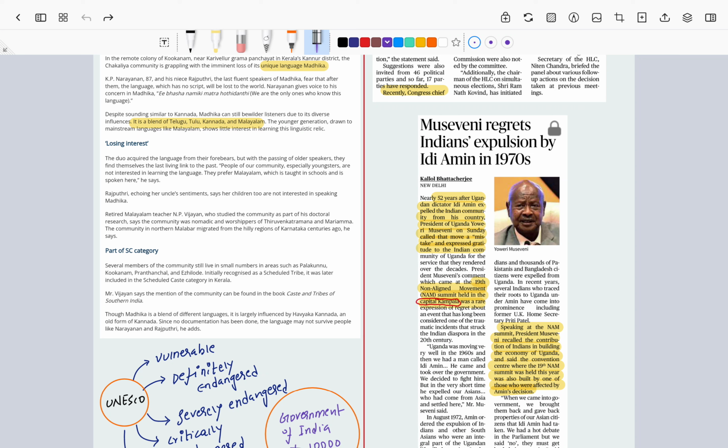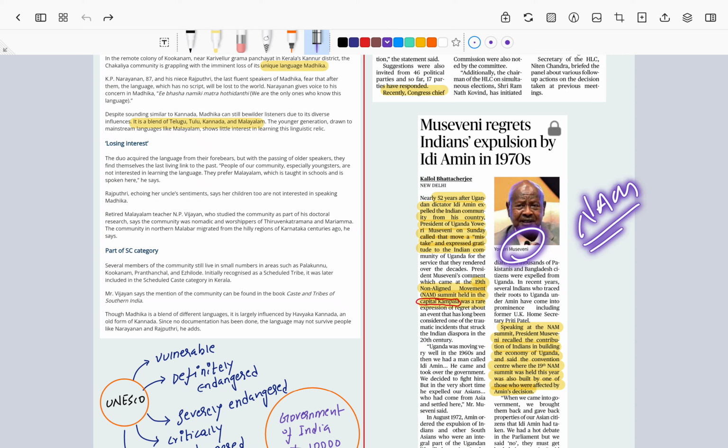the president of Uganda, whose name is Museveni, actually said on the sidelines of the NAM summit, which is taking place now in Uganda, right? He said on the sides of NAM.